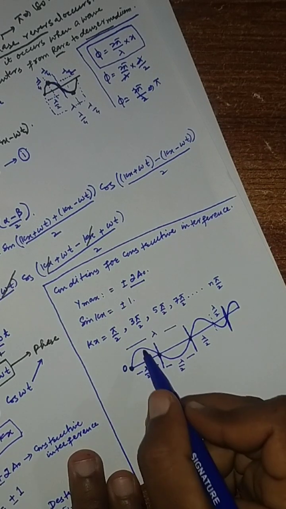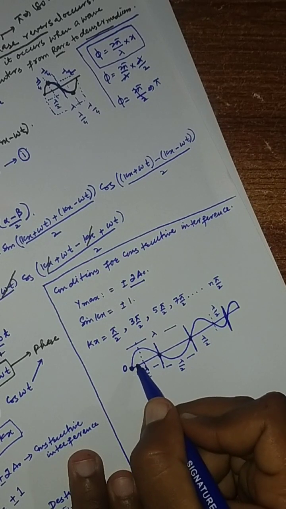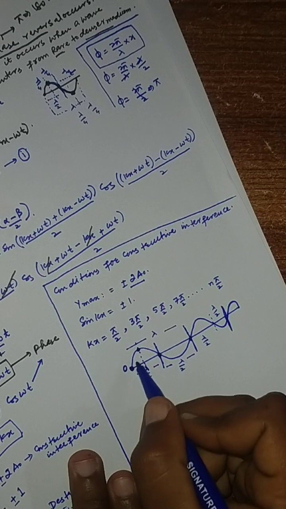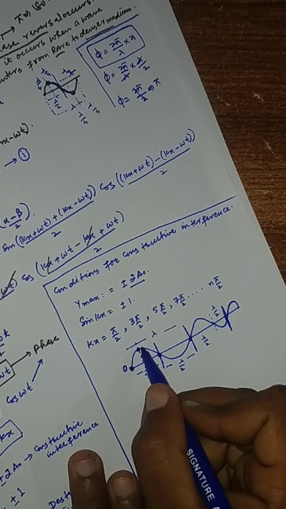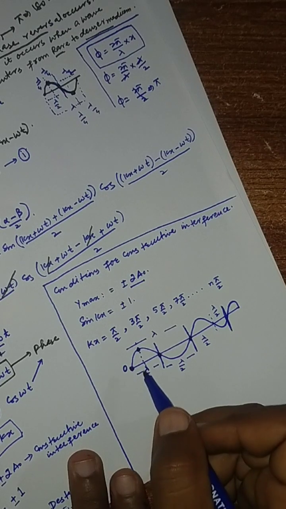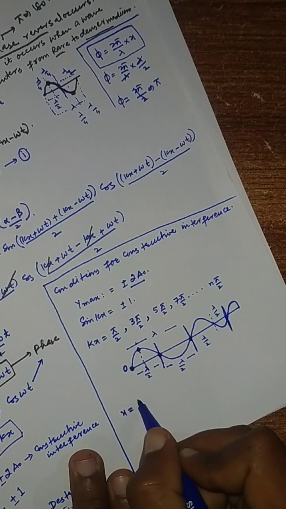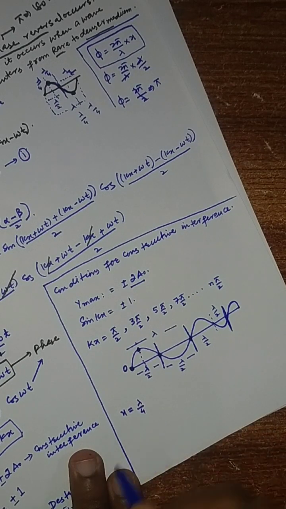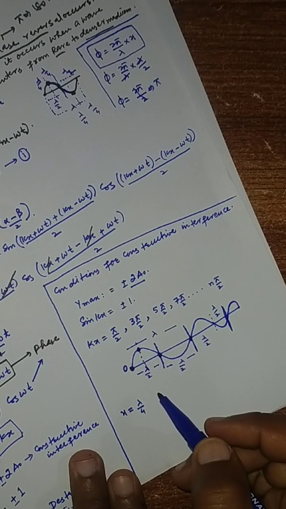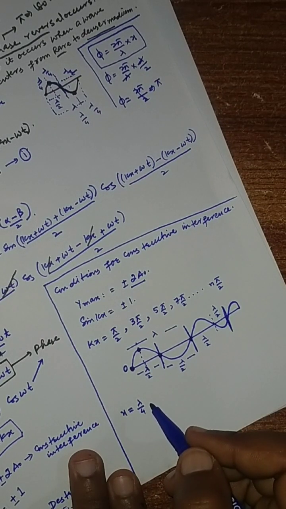The distance will be lambda by 4. So this will be lambda by 4, and we see that this is a point where the amplitude is maximum. Then we can say if x equals lambda by 4, we get maximum amplitude.